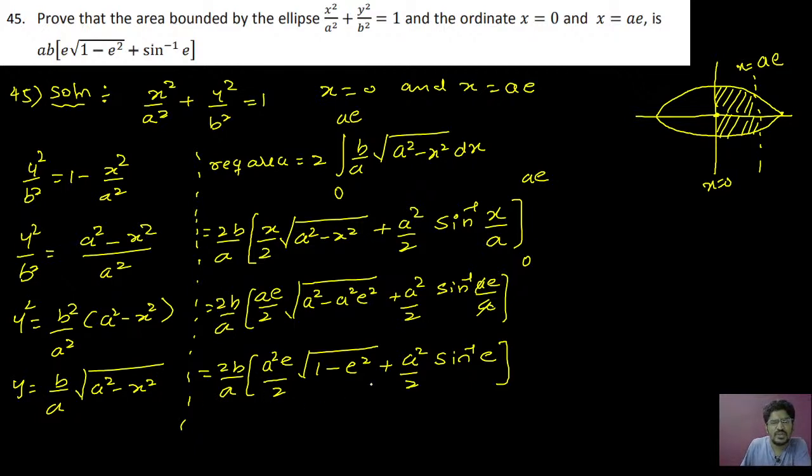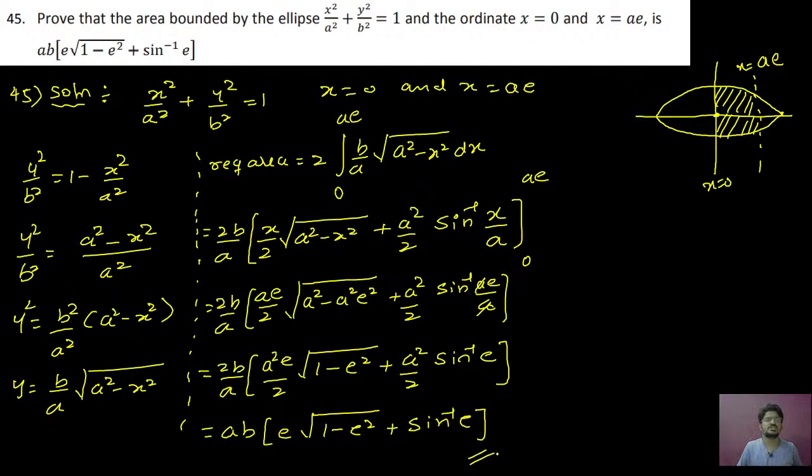Now a square by 2 is common. Take it out of the bracket so that 2 will get cancelled, a will get cancelled. That will be equal to ab into e times root of 1 minus e square plus sin inverse e. So this is your required answer.